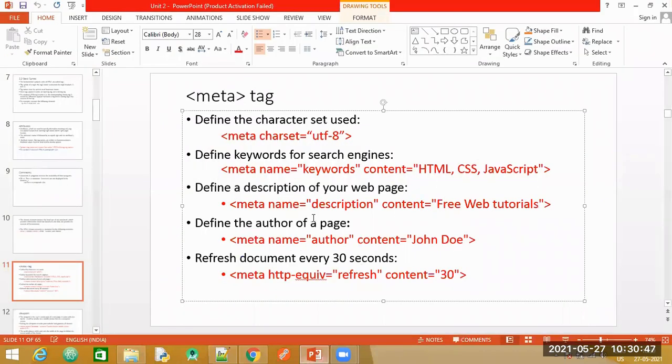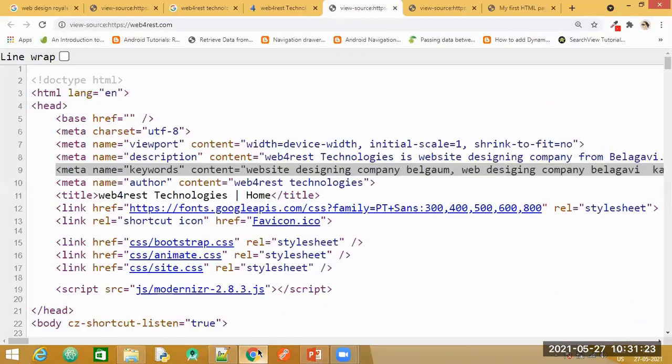What is the next meta tag you have? This one. The tag name is meta, name again, and the attribute value this time is specified as description. So what is this tag going to tell us? It is going to describe, on the search page, that particular website. Have a look at the content. Again you have the same attribute names, only the values are changing. Here it is description and here it is free web tutorials. Now let us go back again to Google.